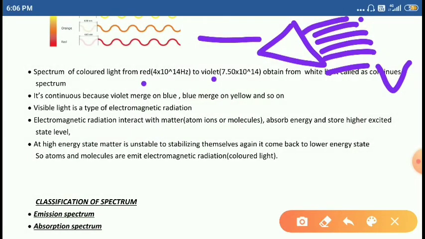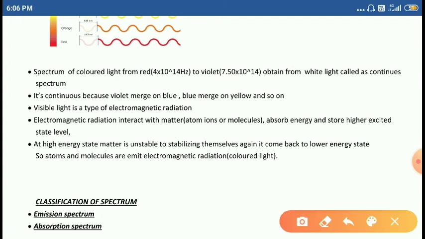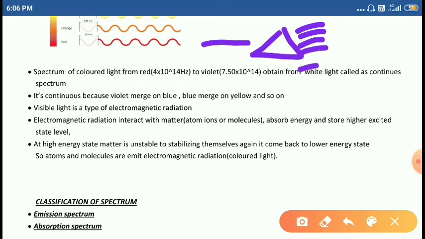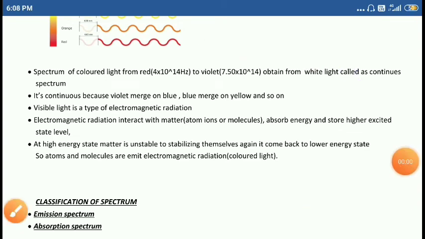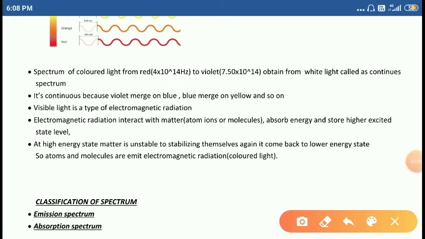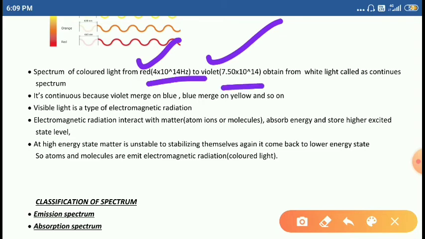Right, students? So when a ray of light passes into the prism, the 7 different colors are observed, here the red color and here the violet. When the spectrum of white light passes into the prism, we observe 7 different colors from red to violet, whose frequency is 4 × 10^14 hertz to 7.50 × 10^14 hertz.